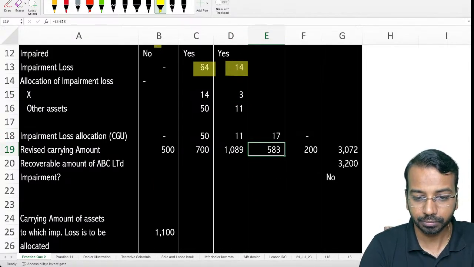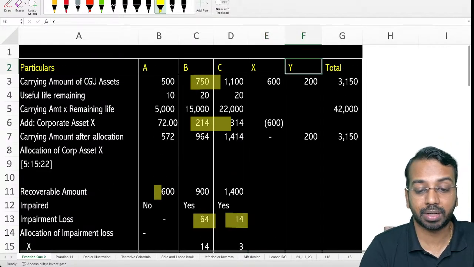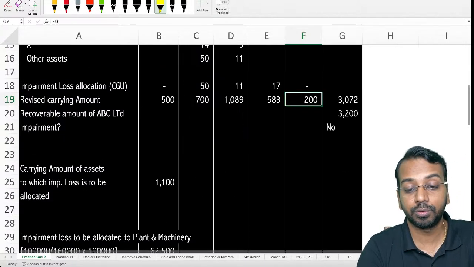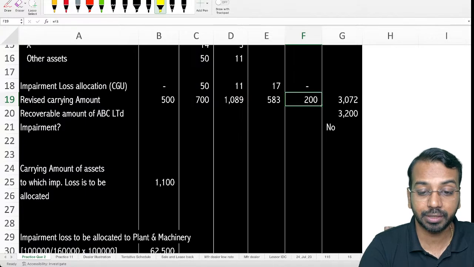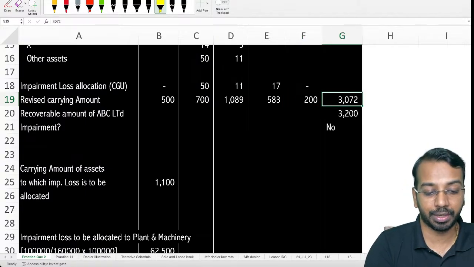Now, why we said cannot be allocated? So we'll consider it as a part of the overall company. Now, if you look at the overall company, the revised carrying amount comes to 3072 after impairment. Recoverable amount is 3200. Hence, there is no impairment.